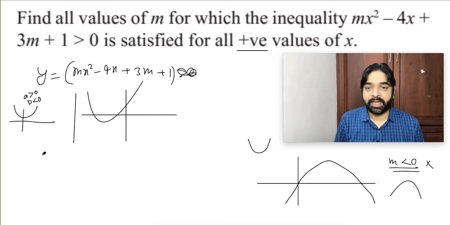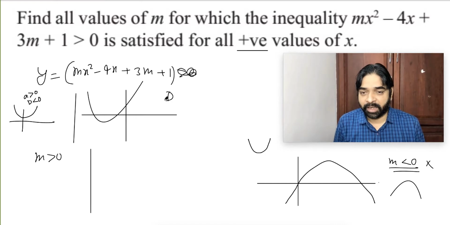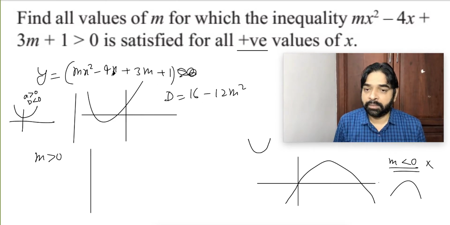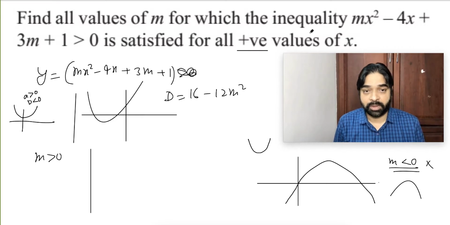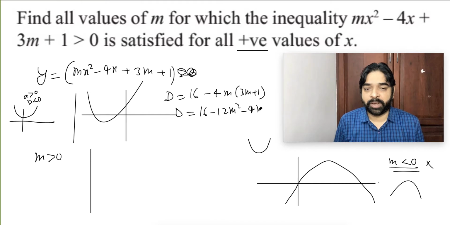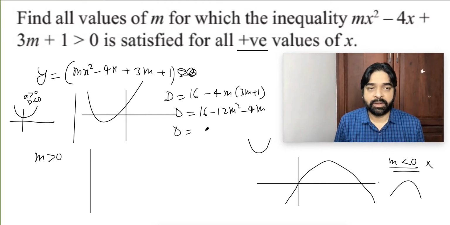First, this condition I am solving: a greater than 0, m greater than 0, and d less than 0. Why not calculate d early? D will be b square, 16, minus 4ac. I may make a mistake. No, sorry, I made a mistake. It is 16 minus 4m into 3m plus 1. This is what is coming. So d will be equal to 16 minus 12m square minus 4m. Is there any mistake I am making?